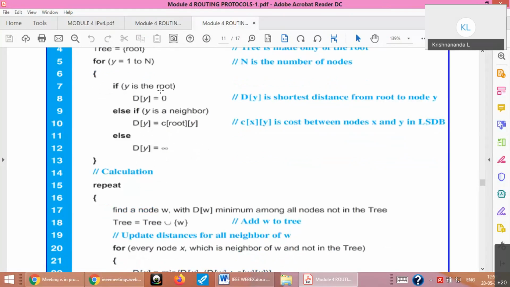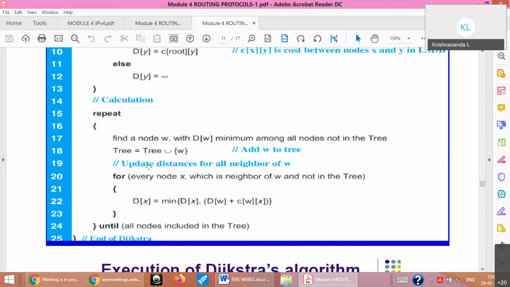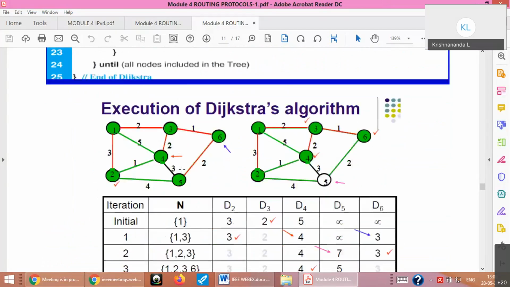So if you are the root and your distance is 0, and if y is the neighbor itself, you know what is the cost from your node to the neighbor automatically. If it is not the neighbor, your cost is initially infinity. So this is your union. Again, they have given the same option, like set means union, right? So you go on adding the nodes from the temporary set to the permanent set, like that. So you'll be updating that way using the minimum approach. So this is how it is.